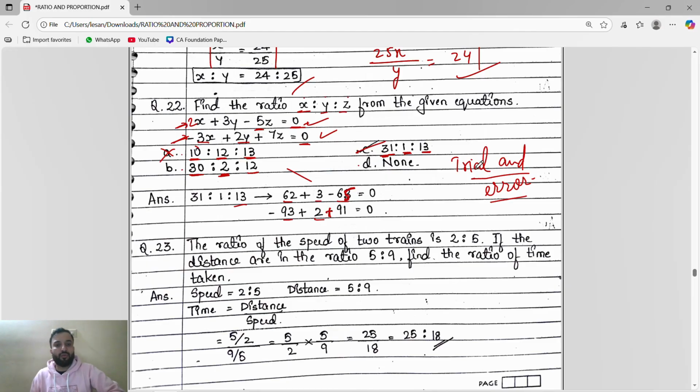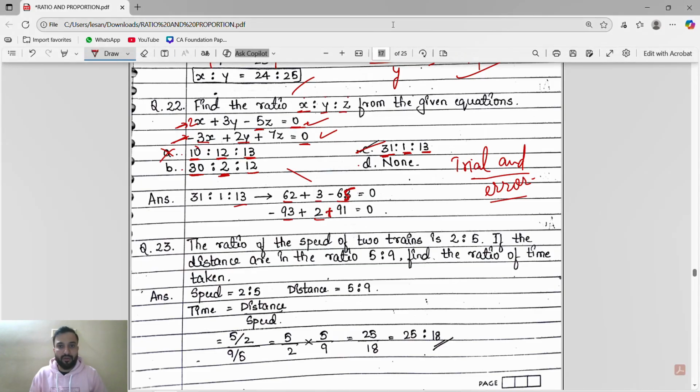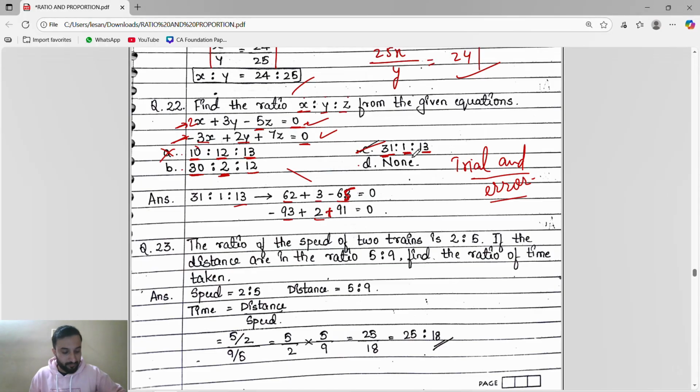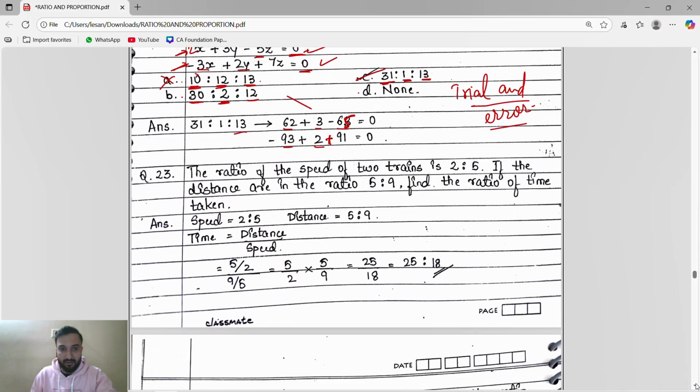What we have to do here is the trial and error method. Trial and error method means we just take the first option, with x, y, z, and substitute in this equation. If the LHS value is the same as the RHS value, fine, then test again for the other equation. If the LHS value equals the RHS value in both, then this is the correct option. If the LHS value is not equal to the RHS value, that is not the option. You have to check both equations. That is the trial and error method.